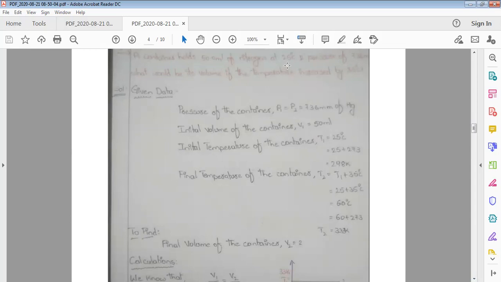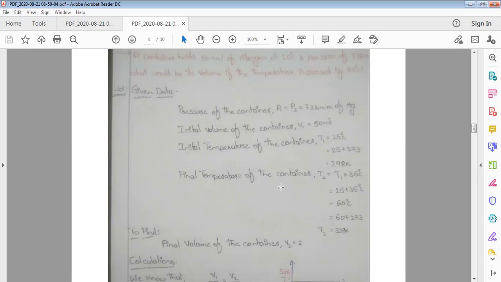And the initial temperature of the container T1 is equal to 25 degrees centigrade. So we have to convert degree centigrade in terms of Kelvin. So 25 plus 273, that is equal to 298 Kelvin. And what would be the final volume if the temperature increased by 35 degrees centigrade? So from the initial temperature, the temperature is increased by 35 degrees centigrade.